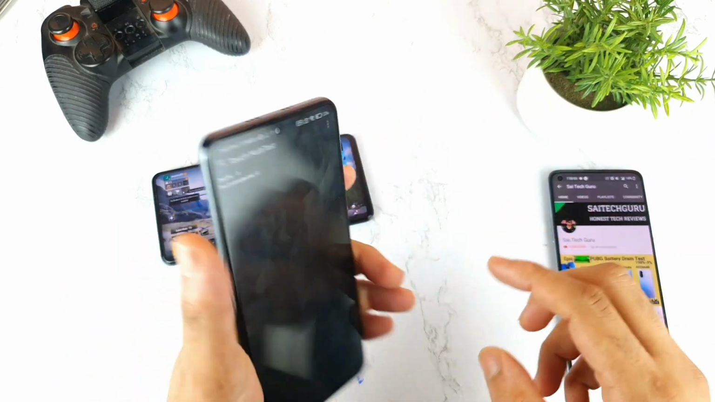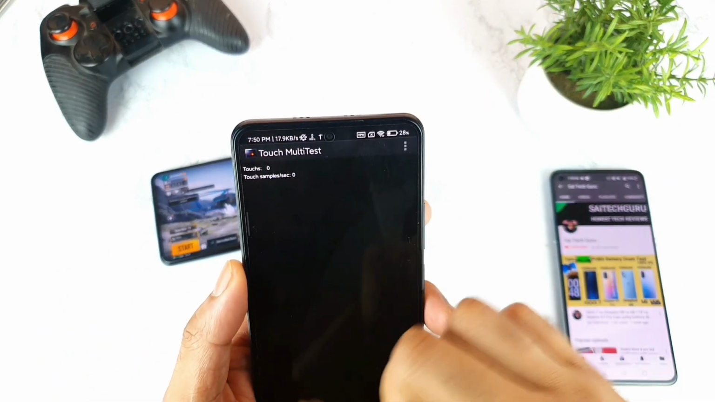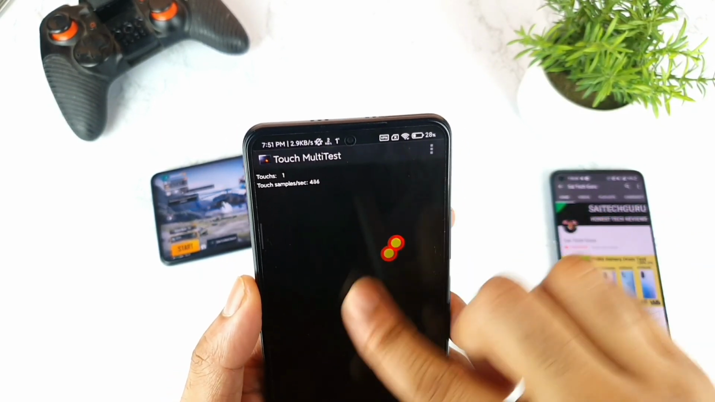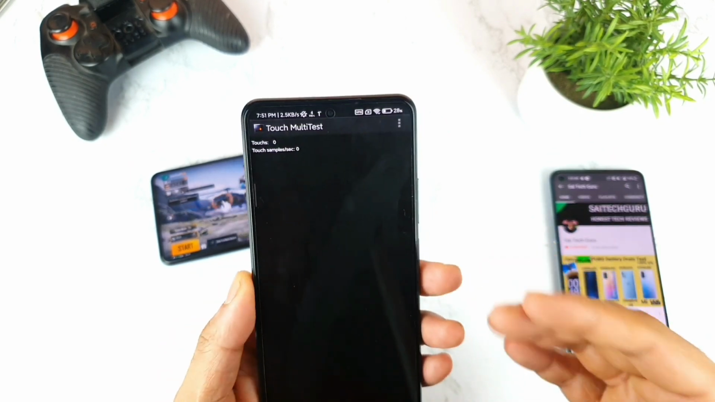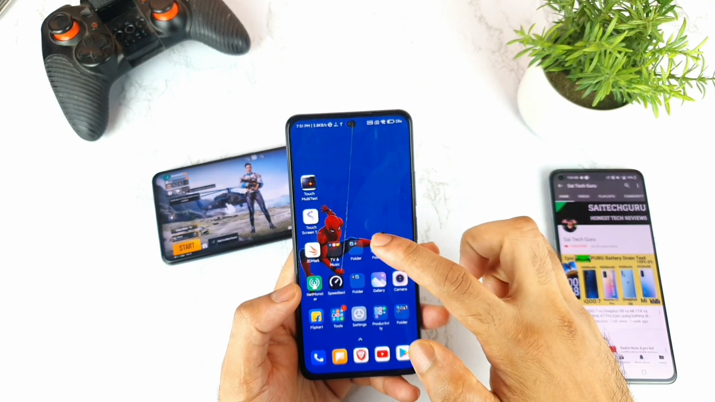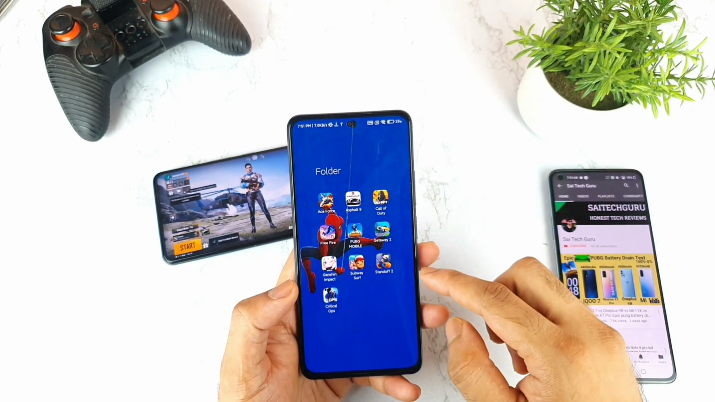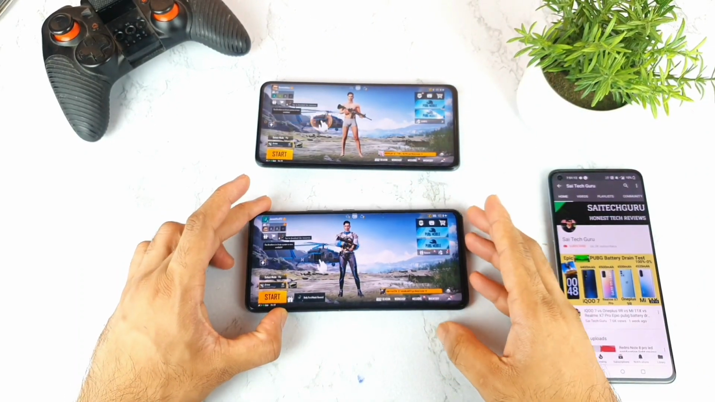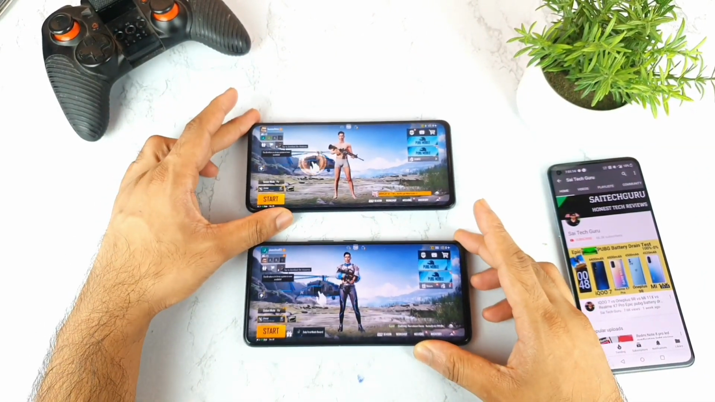And this is the Mi11X smartphone, as you can see friends. Using this application I'm getting about 480, and it's increasing. If you subtract 120 from 480, then you will get a 360 Hz touch sampling rate. So 360 Hz touch sampling rate in the Mi11X device, and 300 Hz touch sampling rate in the iQOO 7 device. So now let's see friends, if you compare side by side, I'll play the PUBG game at the same time.